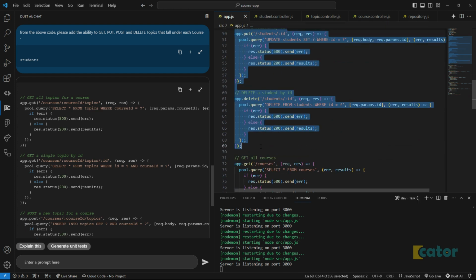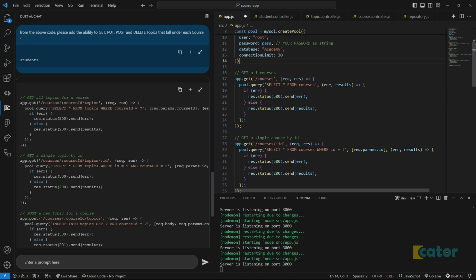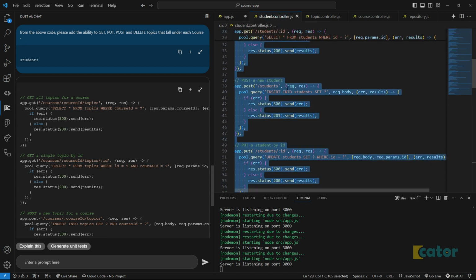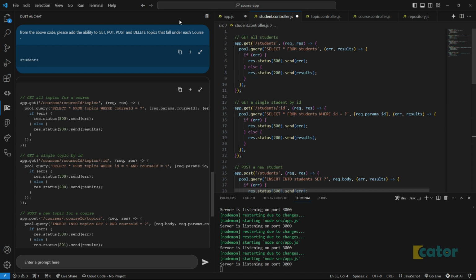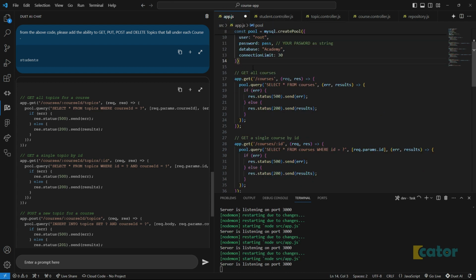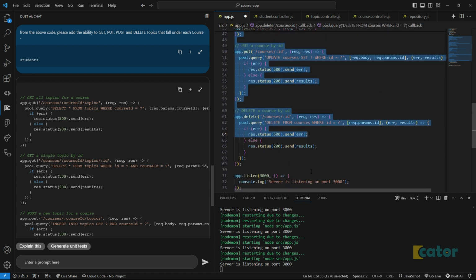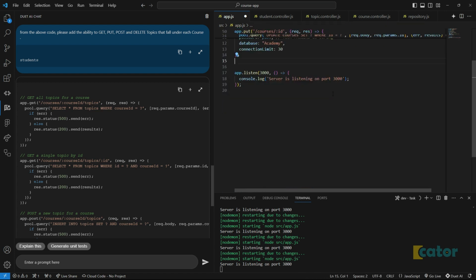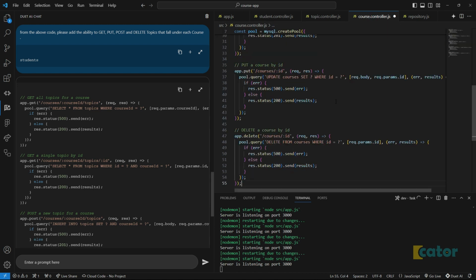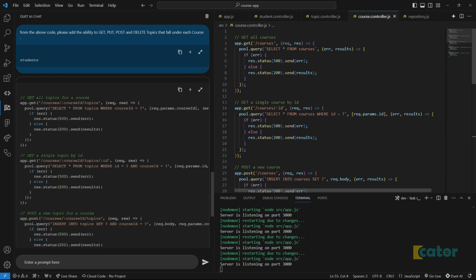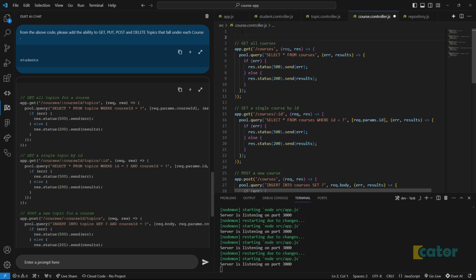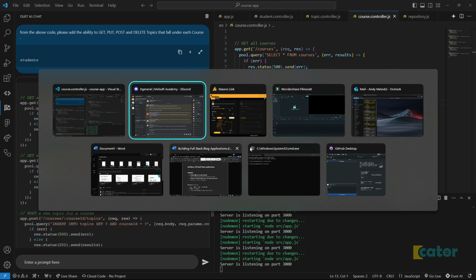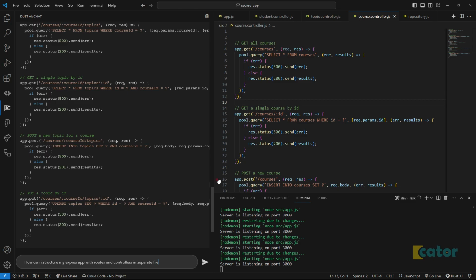Student by ID. Let's put it there. And then the courses. Then let's just put them there. This is good. This should be fine. I just need to add the first section to import Express here, and then be able to just use it in each file. So let's give it to the next question.